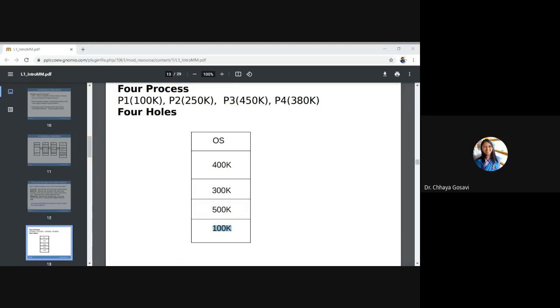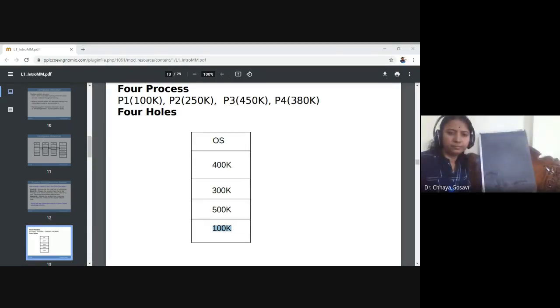So let me start the camera. P1 100K, P2, is the board visible? P3 450K, and P4 380K.